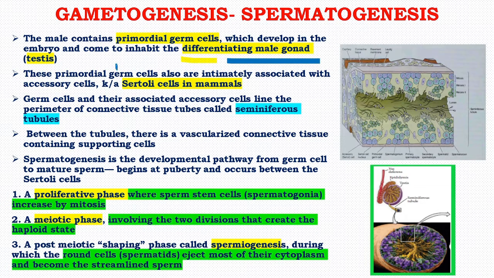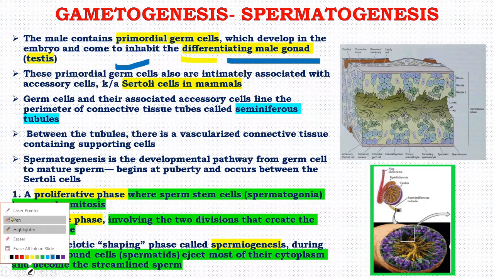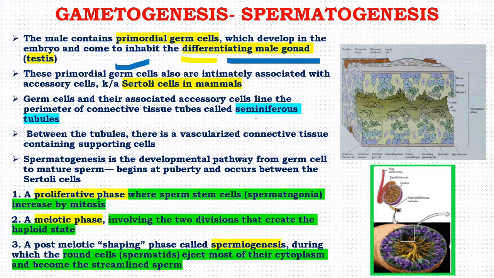These primordial cells are also intimately associated with the accessory cells known as Sertoli cells in mammals, and germ cells and their associated accessory cells line the perimeter of connective tissue tubes, and these tubes are known as seminiferous tubules.